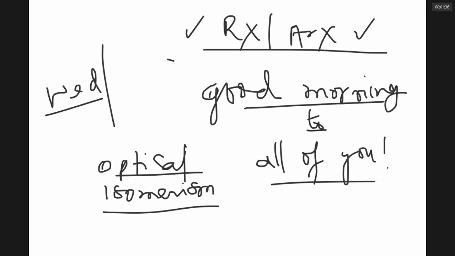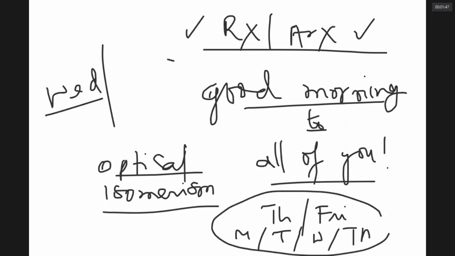After next Wednesday, Thursday, Friday, next Monday, Tuesday, Wednesday, Thursday, these six days' time we devote for isomerism. We are going to spend a little more time because isomerism is an important idea that requires a detailed treatment. That is for advance. Okay, that's the plan. So we have to complete this chapter by Wednesday.